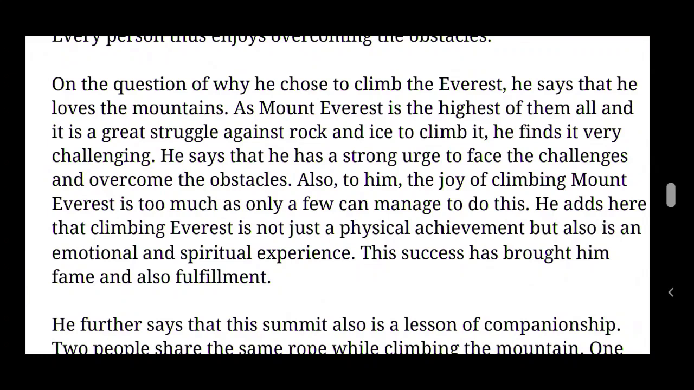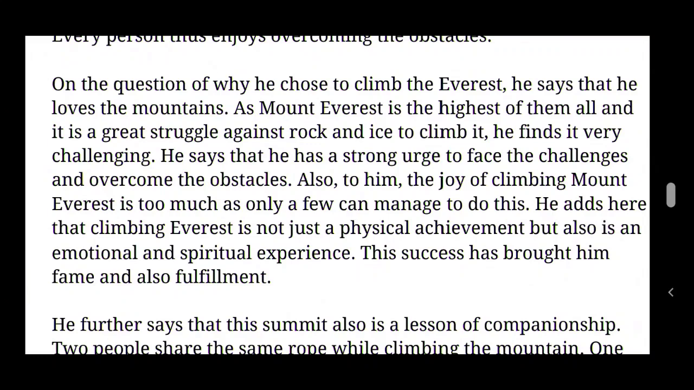On the question of why he chose to climb the Everest. The interviewer is asking this question to Major H.P.S. Ahluwalia, why he chose to climb the Everest. So he says that he loves the mountains. That was the answer from our author and the narrator, Major H.P.S. Ahluwalia. As Mount Everest is the highest of them all, and it is a great struggle against rock and ice to climb it.